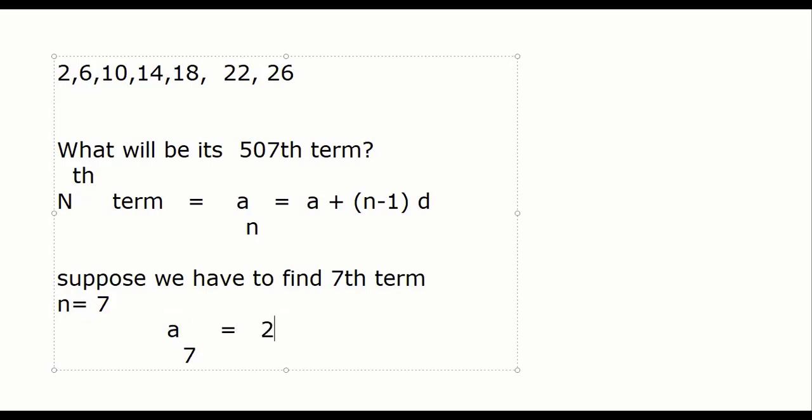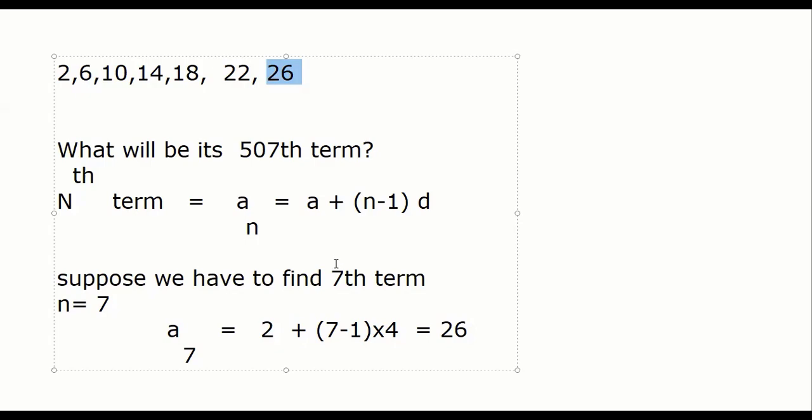What is a? 2. n minus 1: n is 7, so 7 minus 1. And d is 4. Calculate. You get 26. And we also have 26. Correct, everybody? We calculated it manually, but this is straight away a plus (n minus 1)d.